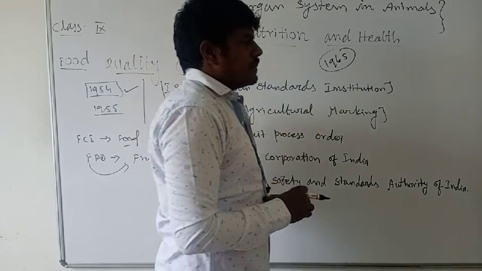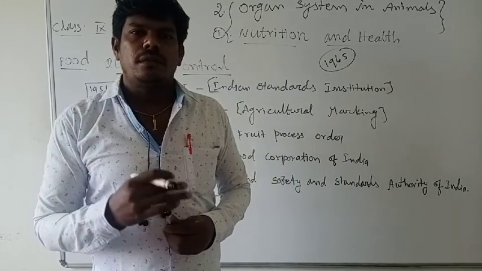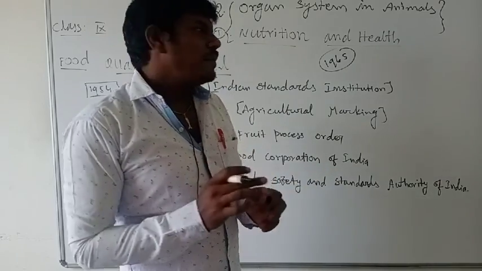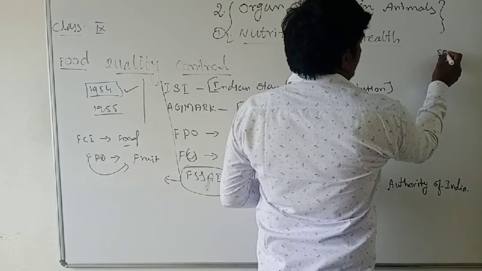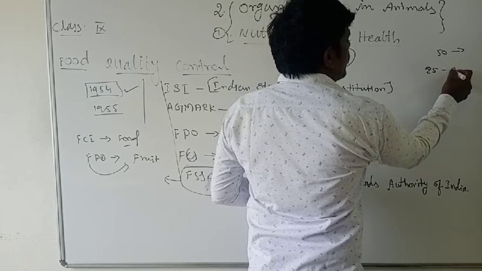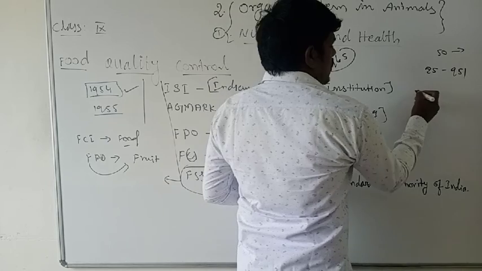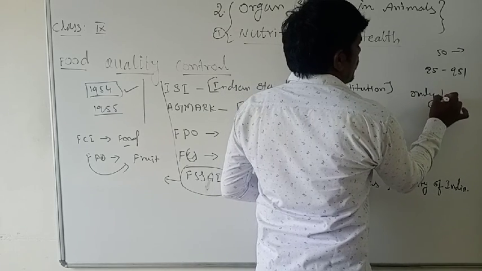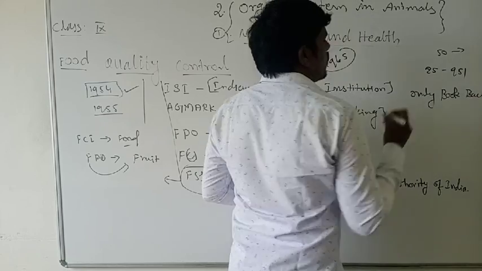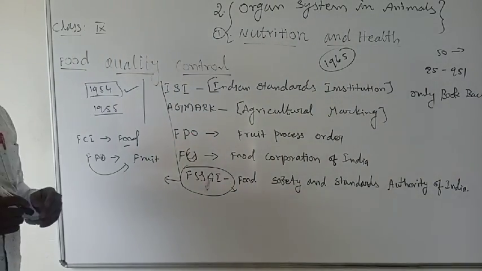The 50 marks are made up of 1 mark questions, 2 mark questions, 4 mark questions and 7 mark questions, so that is your 50-mark blueprint. Maximum 85 to 95% will be asked only from the book back. Book back questions will make up the maximum number of questions.